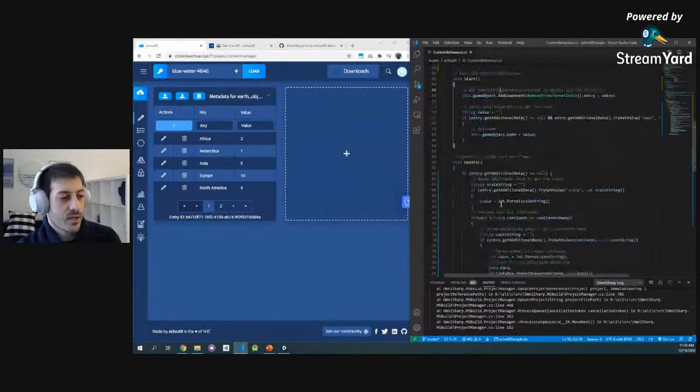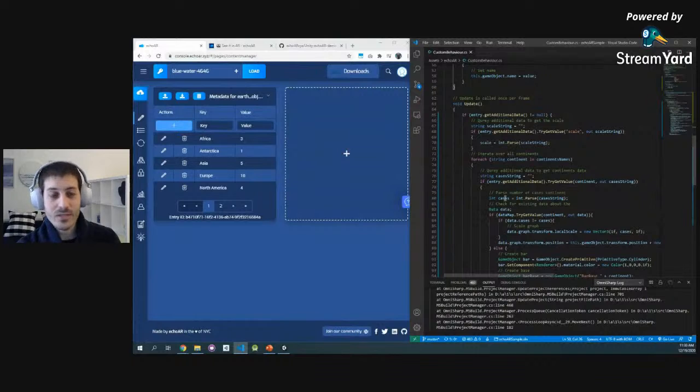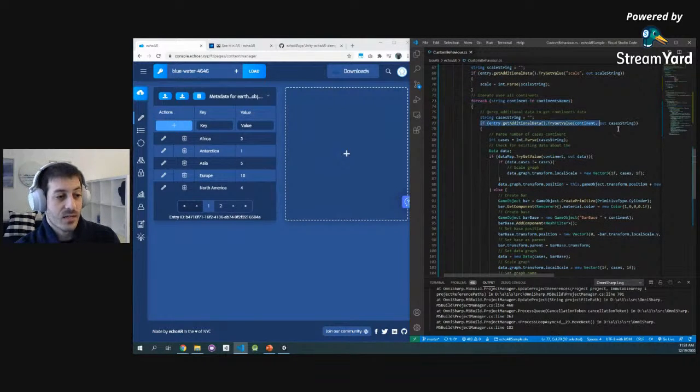And in the script now, let's look at the update function. That is much more interesting. So what do we have here? In the update function, we're asking, do I have any additional data? If I do, do I have additional data called scale? If that's the case, parse that scale to a number. Then we're going to iterate over all continents. We're going to ask, do I have a data point associated with a continent? If that's the case, parse the number that is associated with it as a number of cases, of COVID cases.